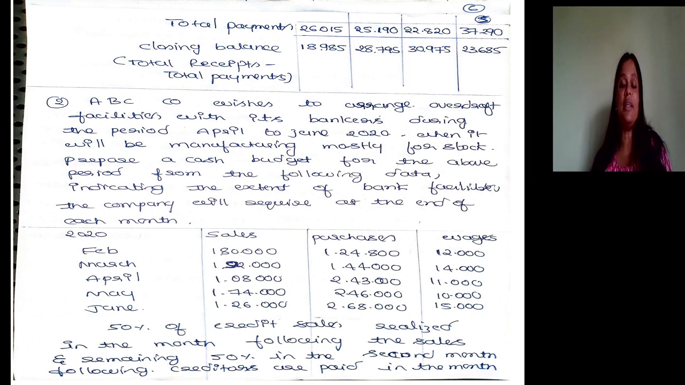So it means the organization wants to manufacture product particularly to keep it as stock. To do this, it needs funds. It wants to arrange an overdraft facility with the banker. It wants to know, from April to June, what bank facility it needs to get from the bank, with the help of preparation of a cash budget. So which information is given?